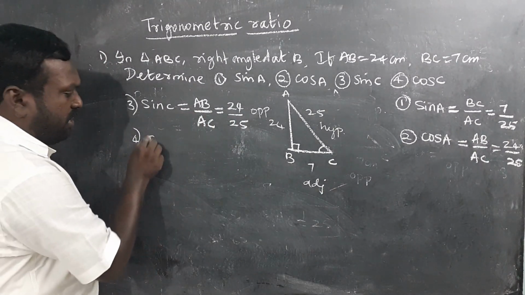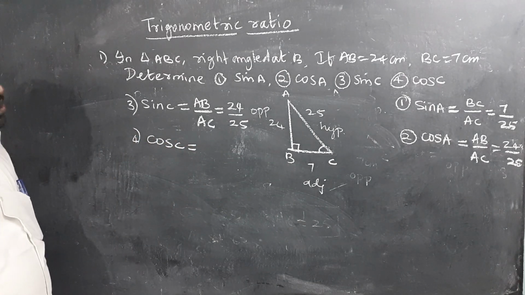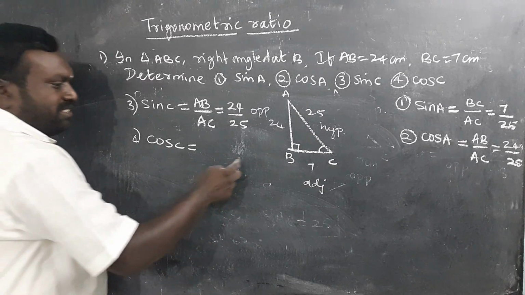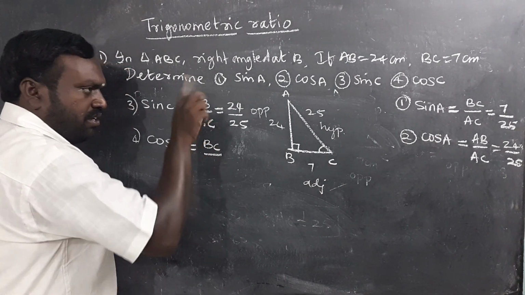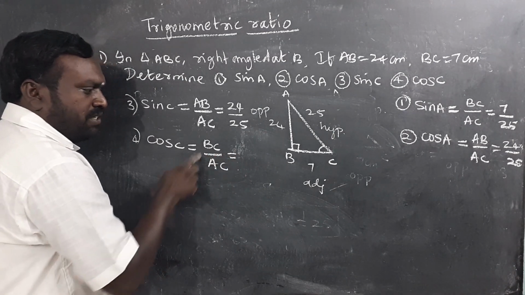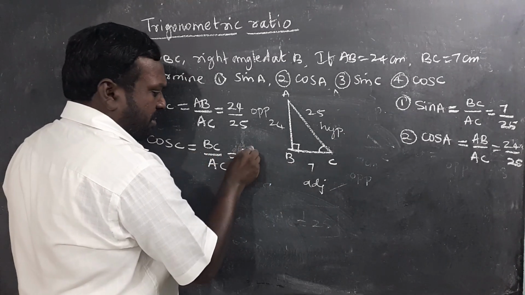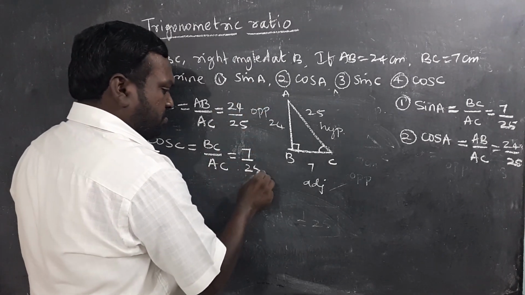We are going to find the value of cos C. Yes, students, what is the ratio of cos? It's nothing but adjacent side by hypotenuse. So adjacent side here is about what? BC. BC by hypotenuse is about AC. So what is the value of BC here? It's about 7. The value of hypotenuse is about 25.